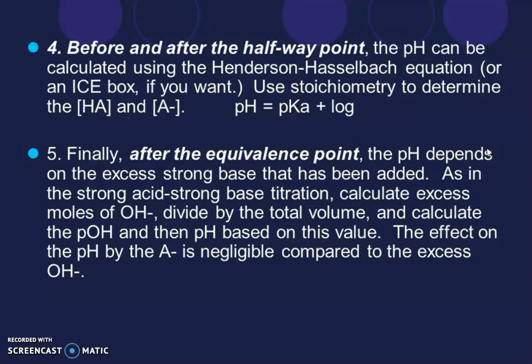So finally, after the equivalence point, the pH depends on the excess strong base that has been added. As in a strong acid-base titration, calculate the excess moles of OH-, divide by the total volume, and calculate the pOH and then the pH based on this value. The effect on the pH by A- is negligible compared to the excess OH-.